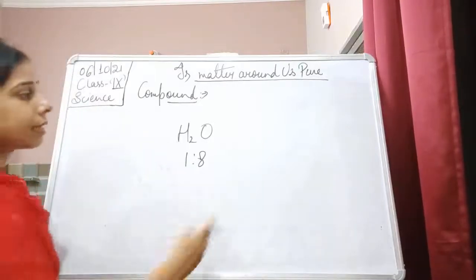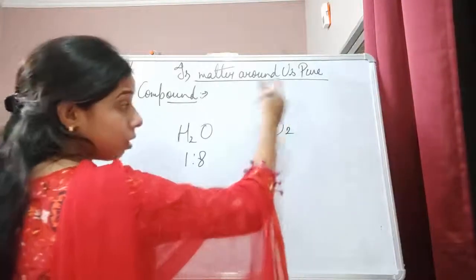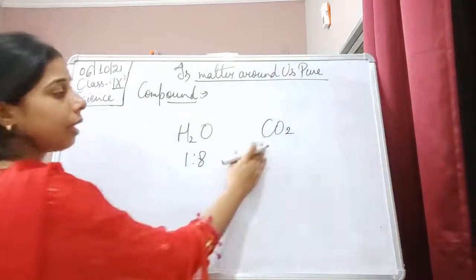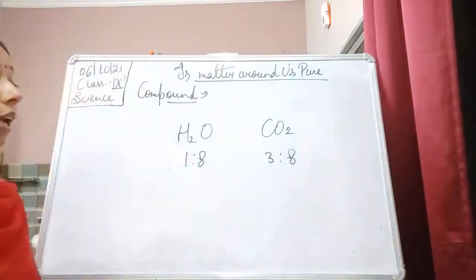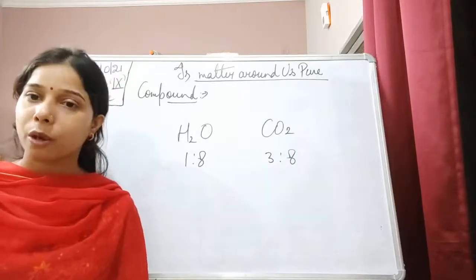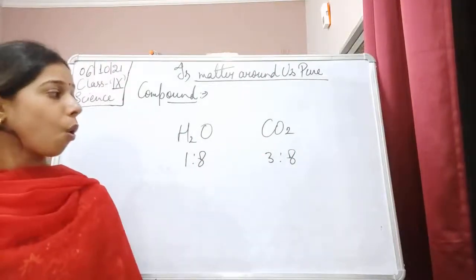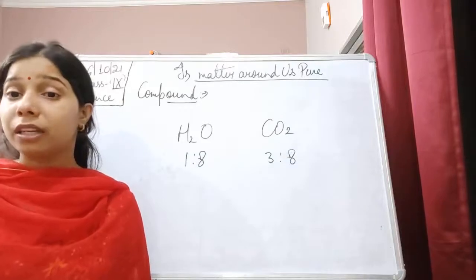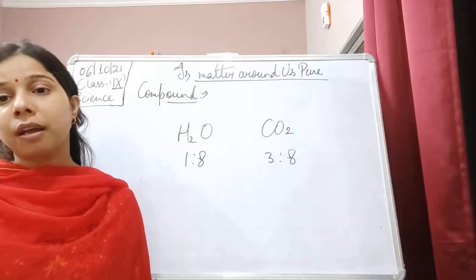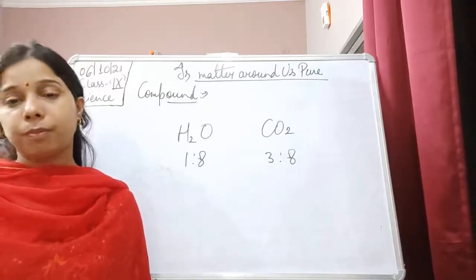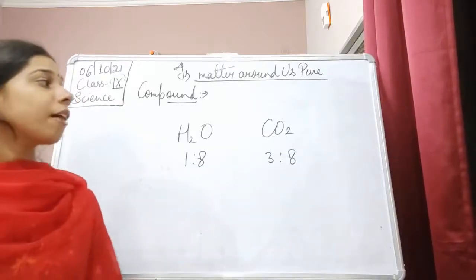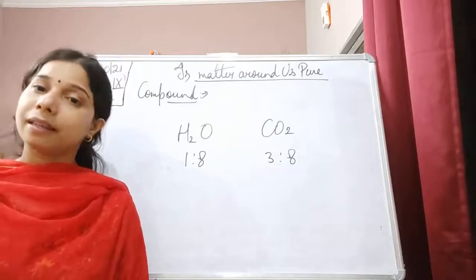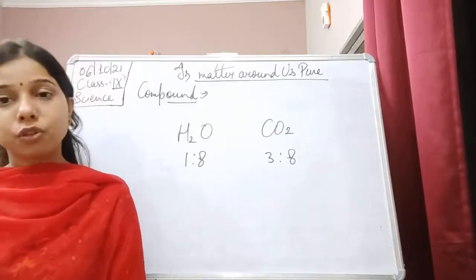Similarly, if we take the example of carbon dioxide, which I also told you yesterday, the carbon and oxygen combine together to form carbon dioxide, and this combination always occurs in a 3:8 ratio by mass. Okay, it means it doesn't matter from where we have obtained the carbon dioxide. It can be obtained by the decomposition of limestone.